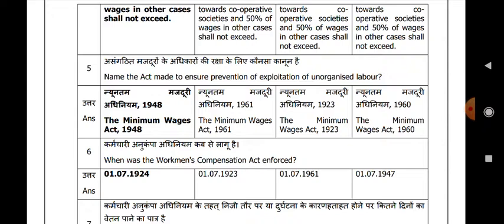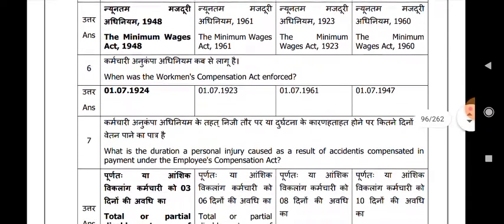Name the act made to ensure prevention of exploitation of unorganized labor. The Minimum Wages Act 1948. When was the Workmen's Compensation Act enforced? 1st July 1924.